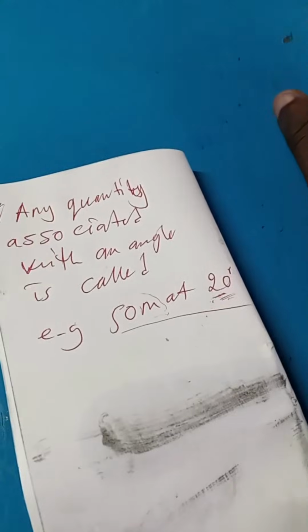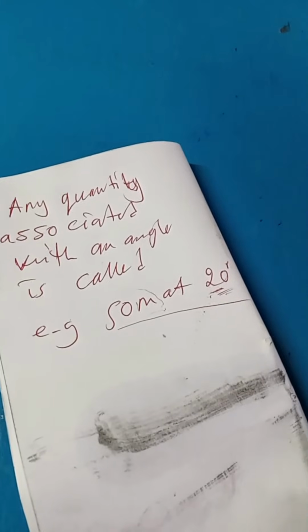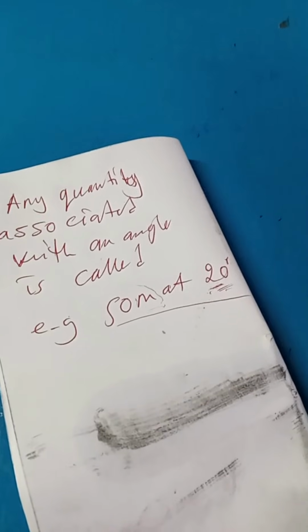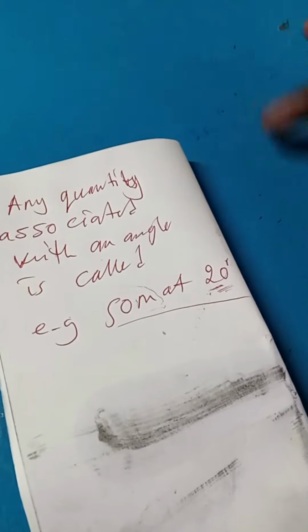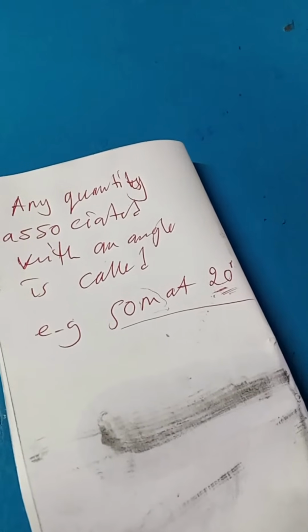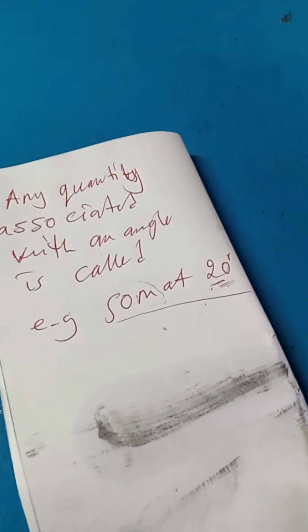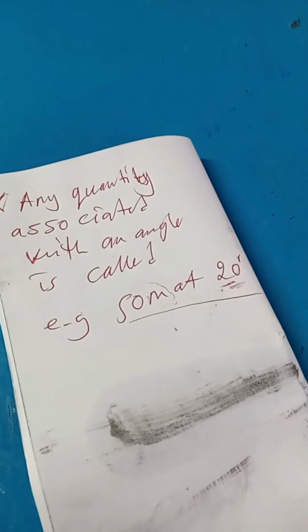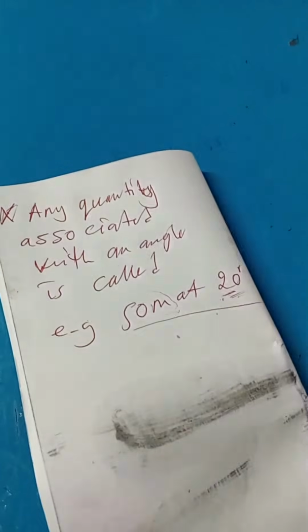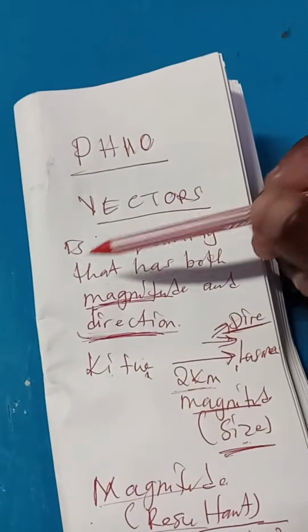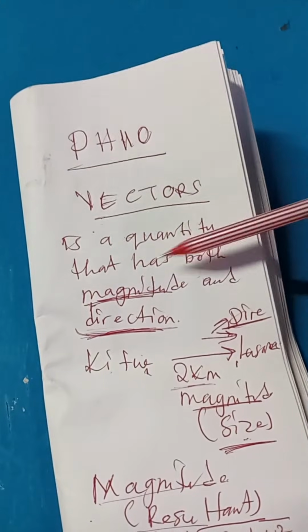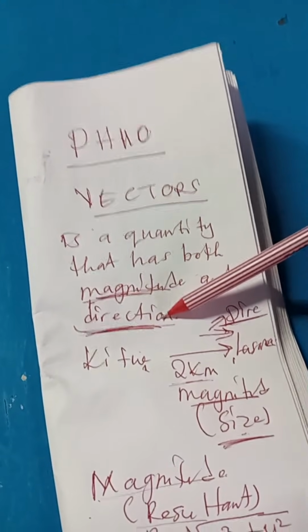Unless there are questions. So what is a vector? A vector is a quantity that has both magnitude and direction.